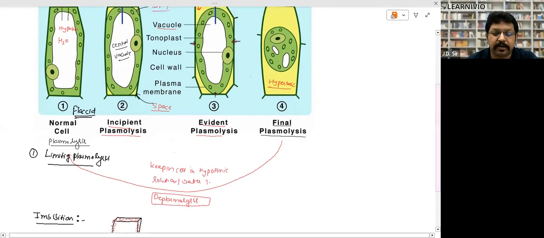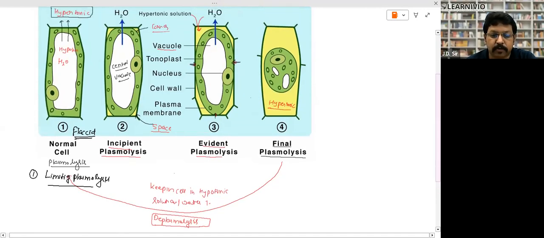The cell will reverse. It will become a normal cell again, and the process is called deplasmolysis. So these are the stages of plasmolysis.